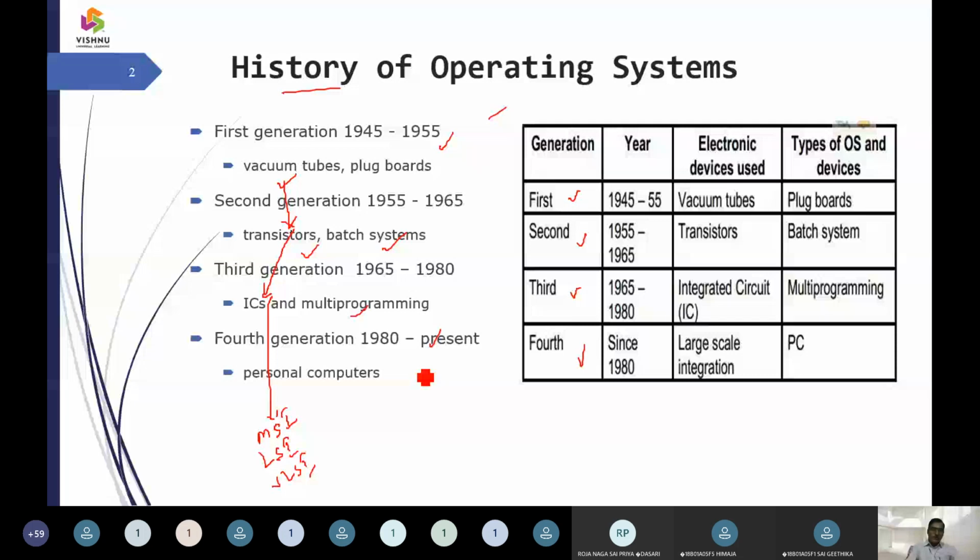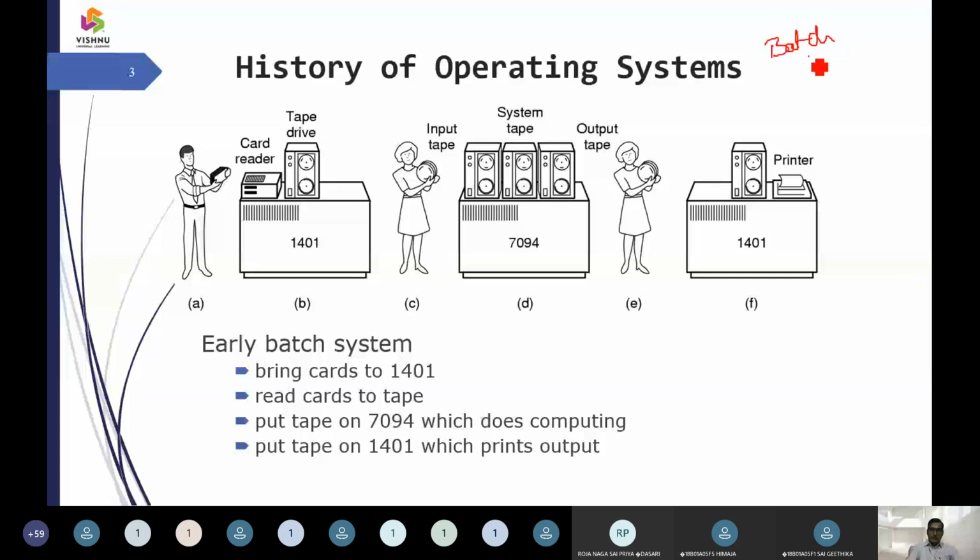In this history of operating systems, the first element to demonstrate is batch processing. In early batch processing, there was no floppy disk and no pen drive.